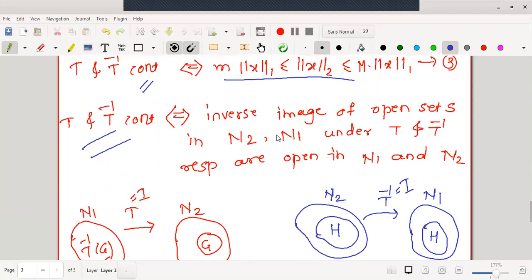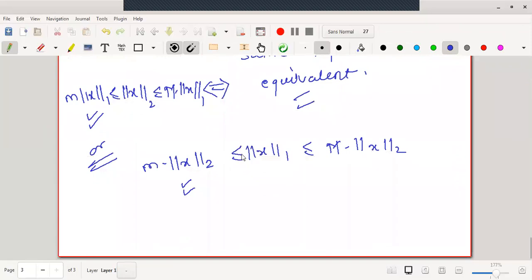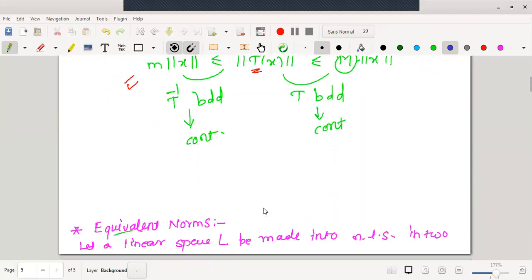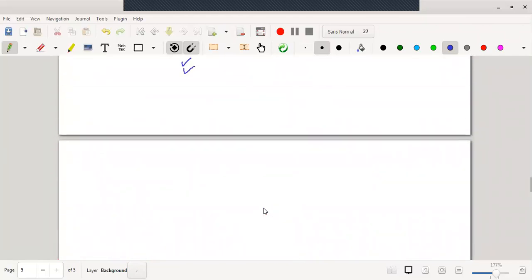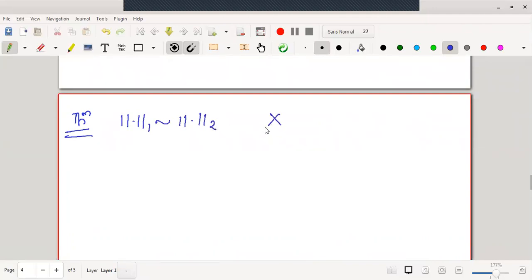Okay, now we'll go to some important theorems which are dependent on equivalent norms. Rather, some characteristics of the equivalent norms we will discuss. In the first characteristic, the first theorem says, if the two norms are equivalent, then if one is Banach, the other is also Banach. Let me write the theorem here. What is given to us? Norm 1 is equivalent to norm 2, the two norms defined on the linear space X.